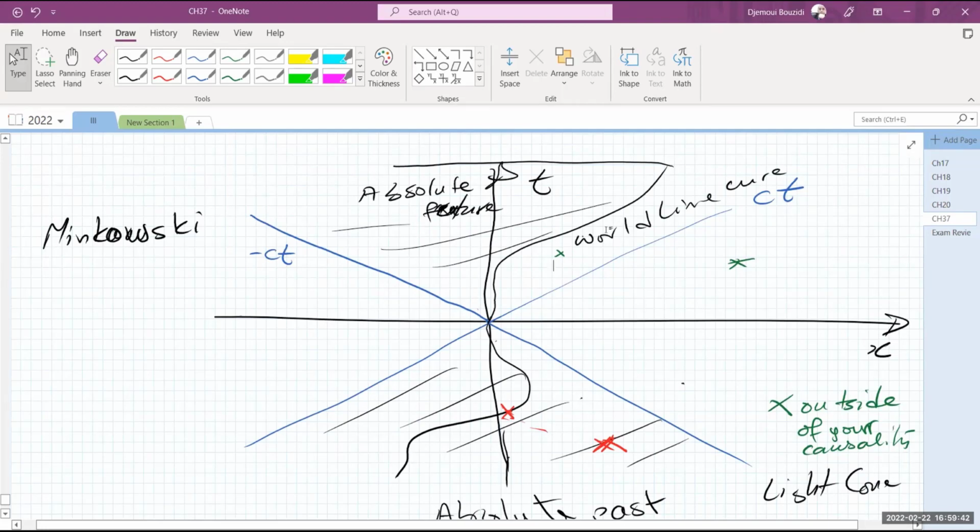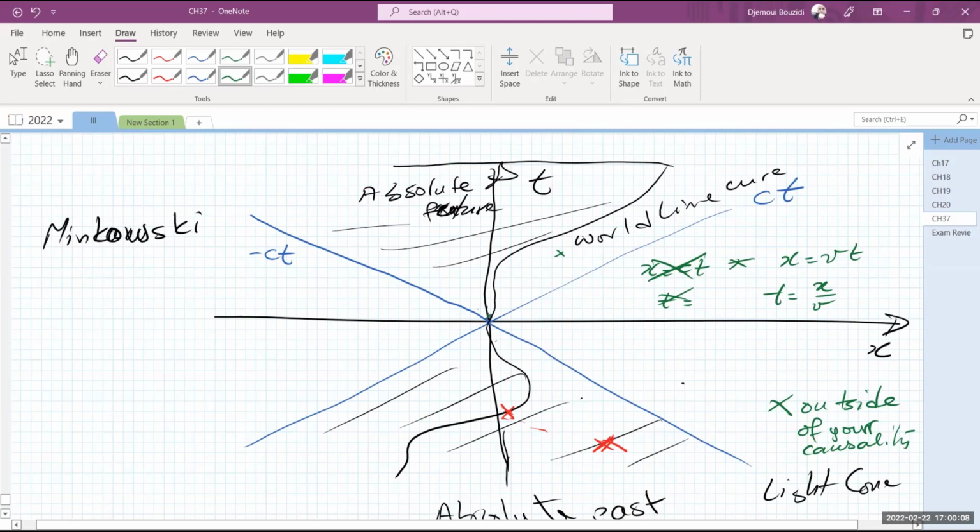Obviously, you're used to x and t in the opposite directions, so you're used to drawing x as a function of t. But we're drawing vt. Usually you're drawing x equals vt this way, but we're drawing t equals x over v this way. v is less than the speed of light, and it can be 0 practically.